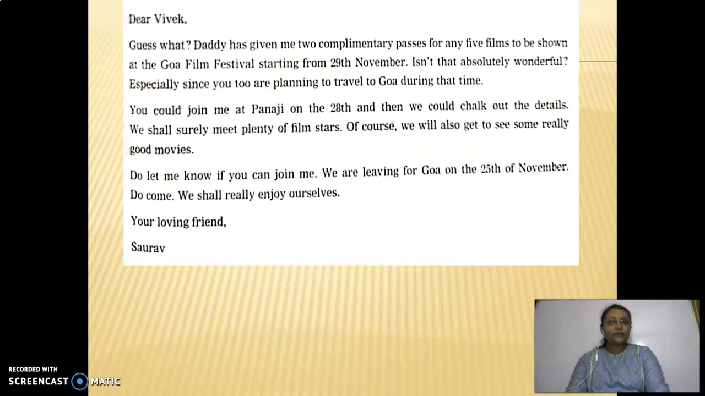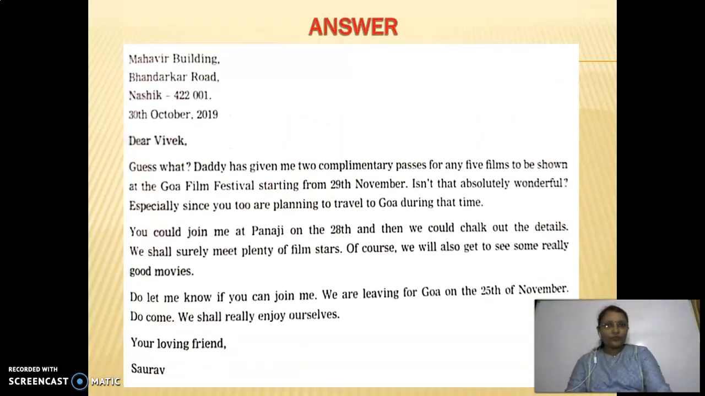So you can read this answer in this way. As I told you, all the parts are given here: sender's address, then salutation, after that the body of the letter, and then the closing part, then your loving friend, your friend's name. In this way, all the contents are there, and you can see one thing also, that everything has started from the left hand side margin. You can see here, and this is the modern type of letter where you have to follow all these things. Again, there is one example of an informal letter.